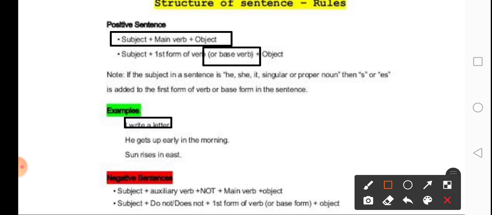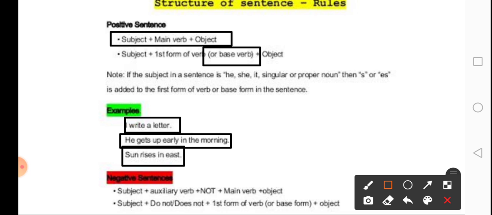I write a letter. मैं खत लिखता हूँ. वो जल्दी उठ जाता है. That person is a singular person, so we are using he gets up. We are using s and es. Sun rises in the east because there is a single sun and it rises from the east. It happens on a daily basis. That is why with sun we will have to use s or es.